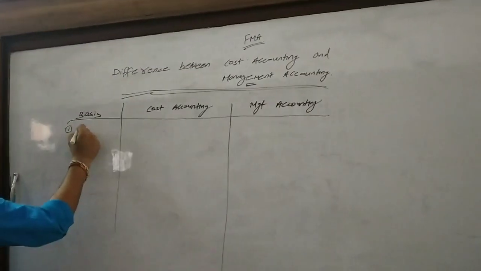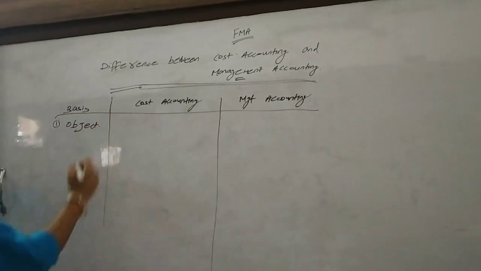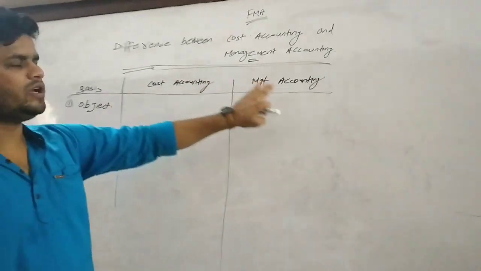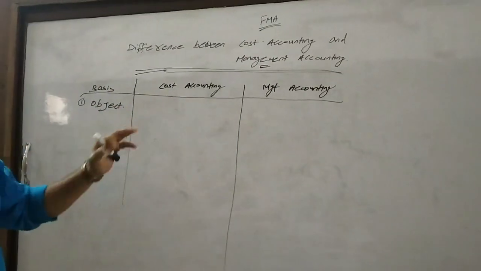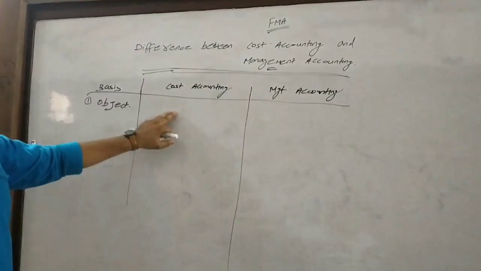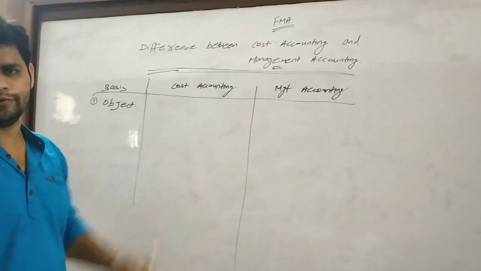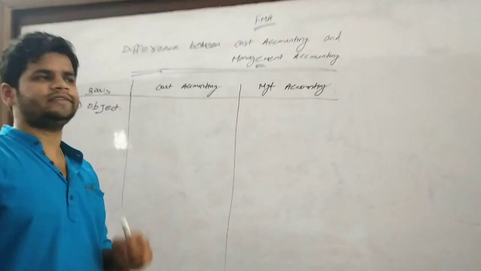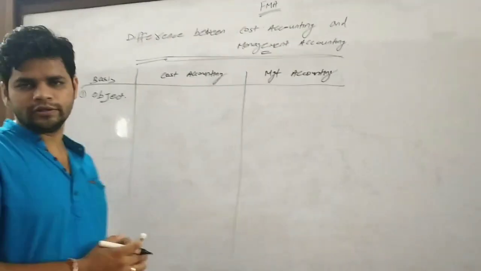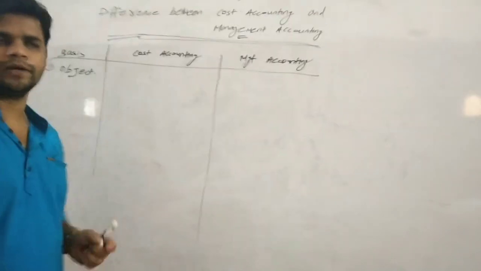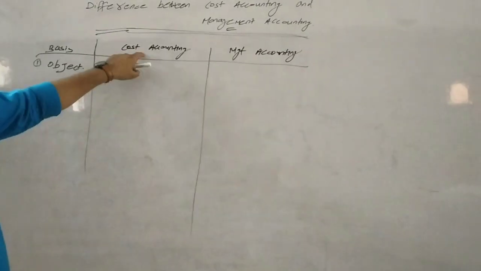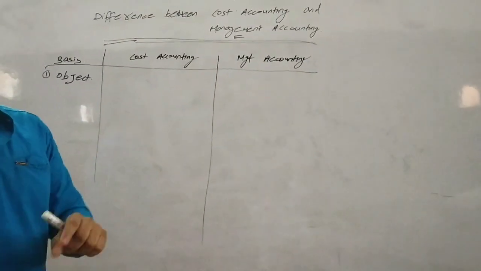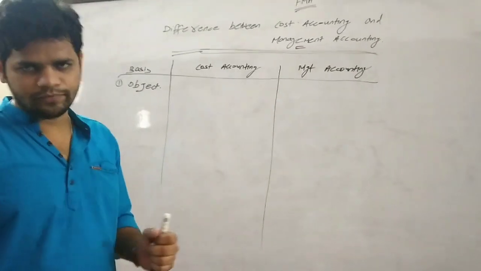The first point is object. Object means what is the basic objective, what is the main motive behind cost accounting and management accounting. As we all know, cost accounting is particularly done for ascertainment of cost. Ascertainment of cost means the cost of a particular product, a particular department, or unit-wise cost can be known with the help of cost accounting. But management accounting uses accounting information for planning and decision making.